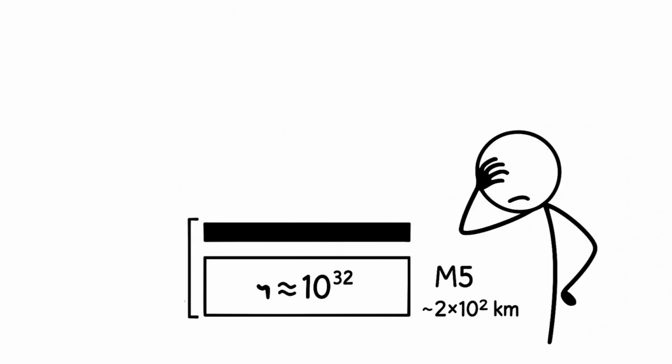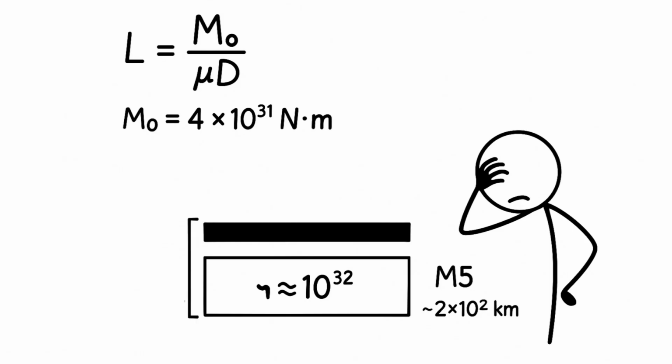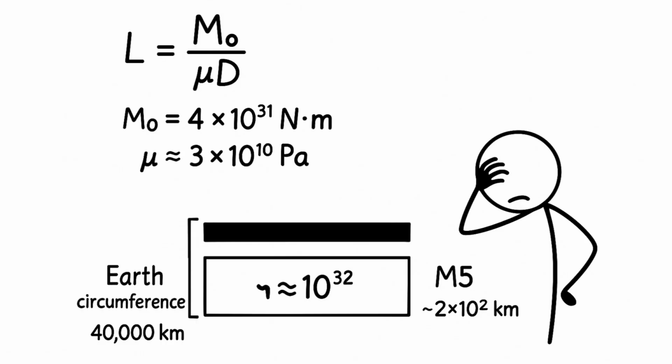Even at an extreme W = 200 kilometers and D = 50 meters, for M0 approximately 4 × 10^31 Newton meters, L of approximately 2 × 10^12 kilometers is required, more than the solar system. This is impossible on Earth.